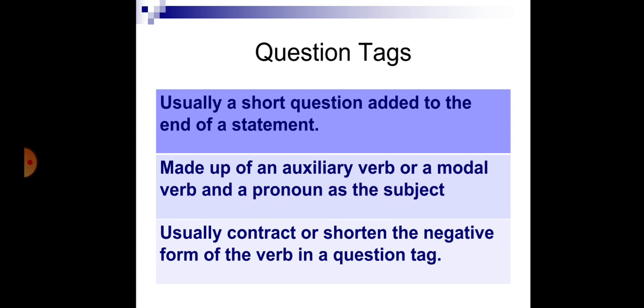Now second point, made up of an auxiliary verb or a modal verb and a pronoun as the subject. Now third point, it is usually a contracted or shortened negative form of the verb in a question tag.